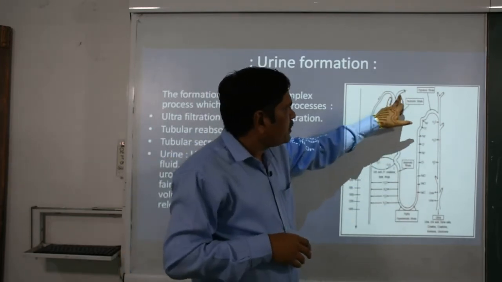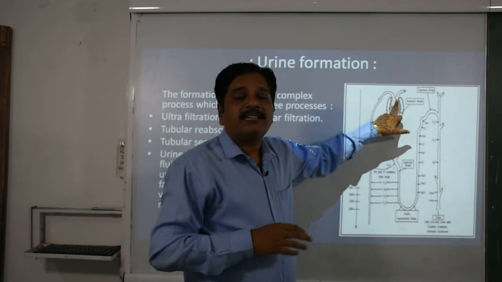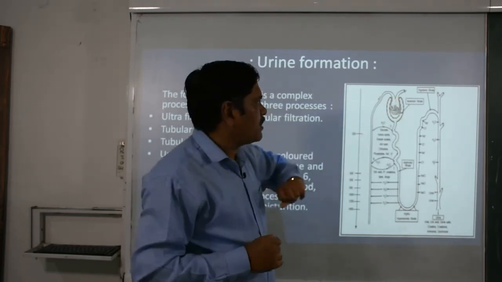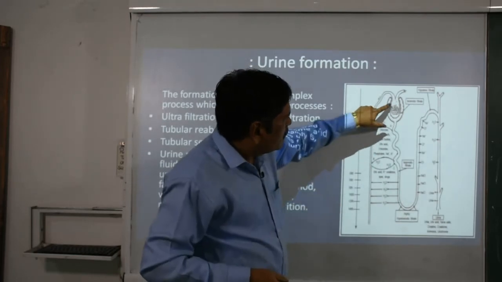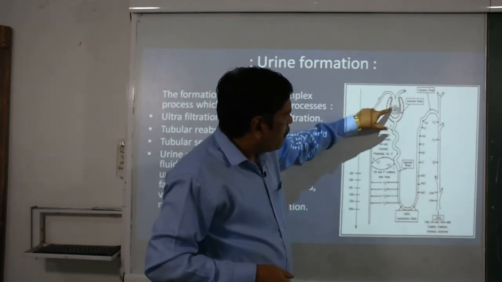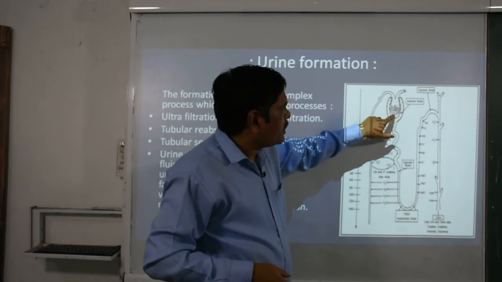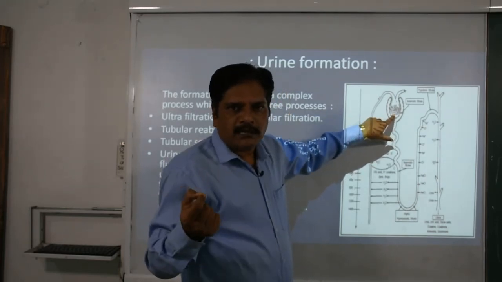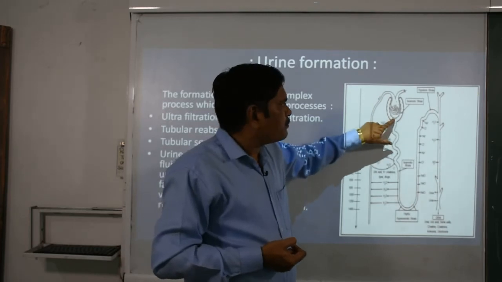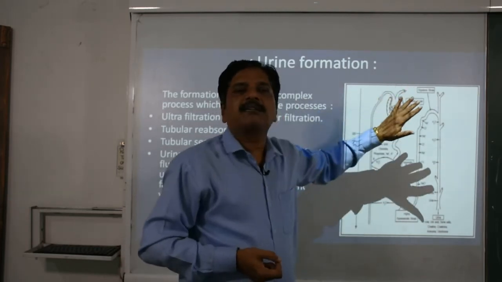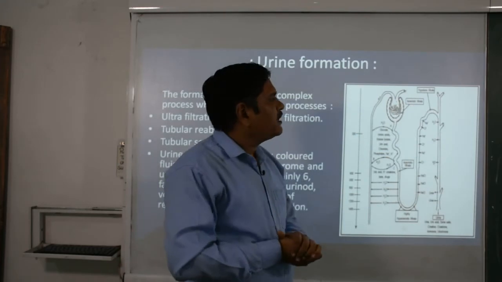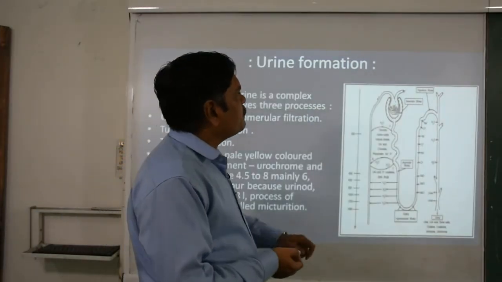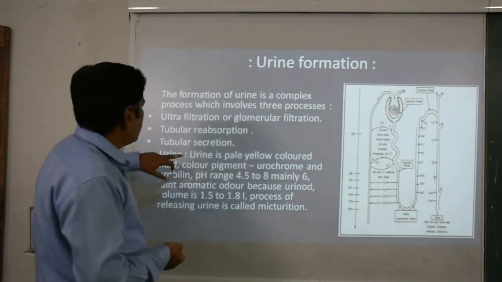Remember, the force generated here is exactly 75 mmHg. Clear? Now the wall membrane of this Bowman capsule, as well as the membrane of the capillary, oppose this by 30 mmHg.